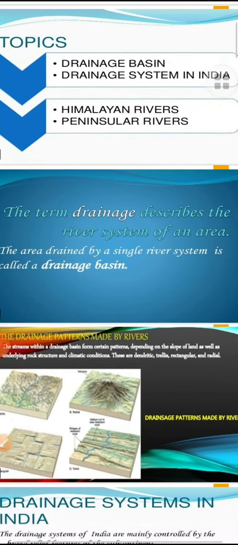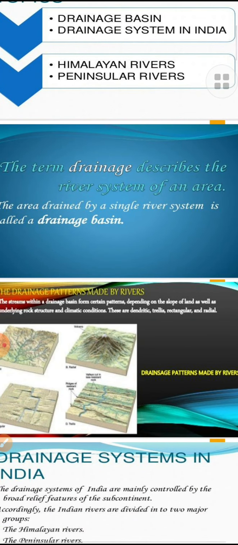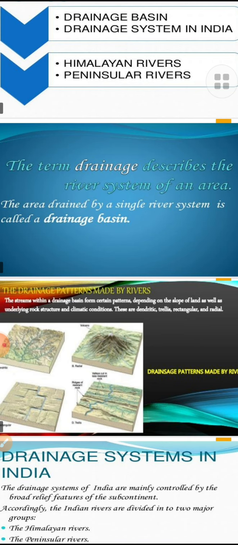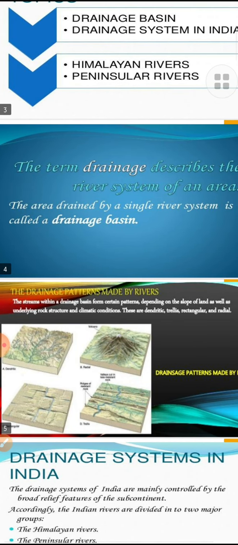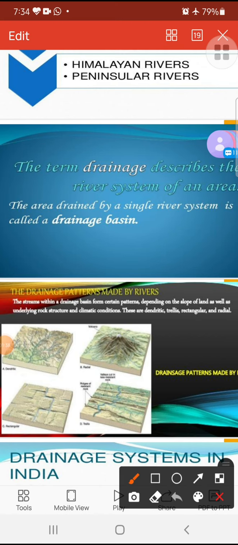So drainage, the term as you see here, describes the river system of an area. The area drained by a single river system is called the drainage basin. When any river flows, like when we are talking about Ganga, it flows in northern India, especially from Uttarakhand to Uttar Pradesh and Bihar, then Jharkhand and West Bengal.